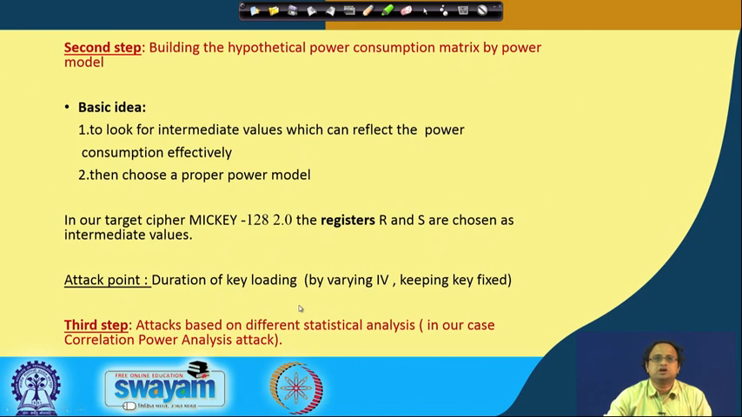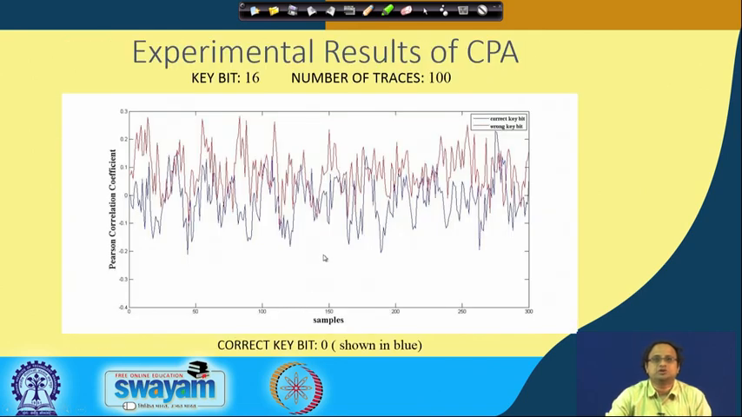Here are some experimental results that you can observe, for example, when key bit 16 is being recovered. Understand that when you are trying to recover key bit 16, I am assuming that key bit 0 to key bit 15 have already been recovered, and I am just guessing key bit 16. I am making a guess of either 0 or 1. In this case the correct bit is 0 and it is shown in blue, and you can see that blue is below.